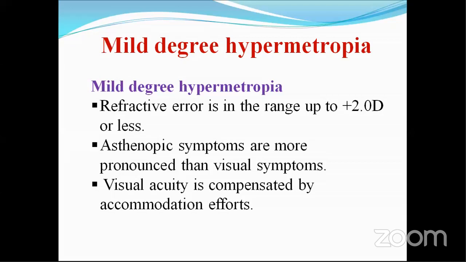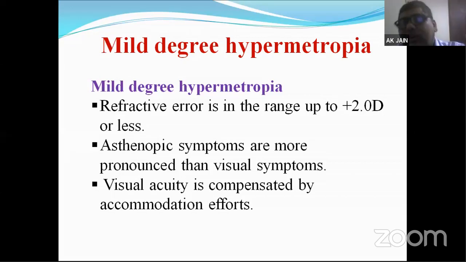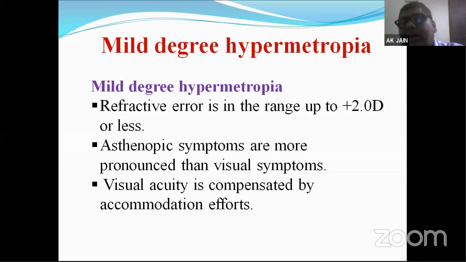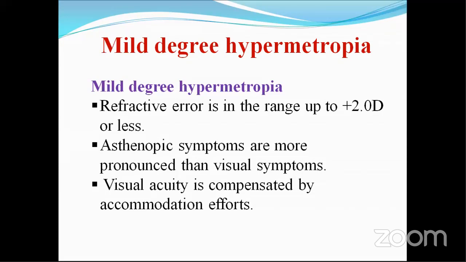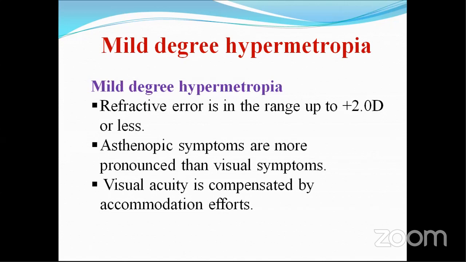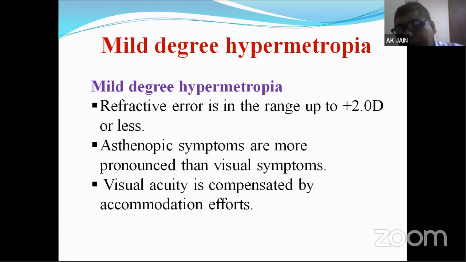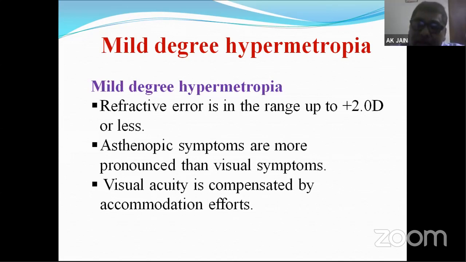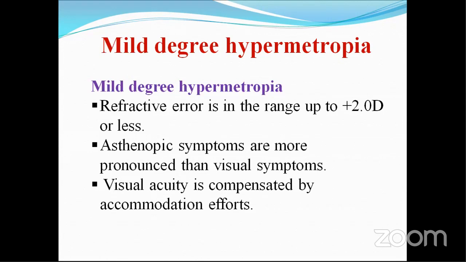But usually the person will not have visual symptoms like diminished distance vision or decreased near vision, because the small change in visual acuity due to mild hypermetropia is compensated by accommodation. But during this compensation, a lot of accommodation is used continuously. That's why there will be asthenopic symptoms.